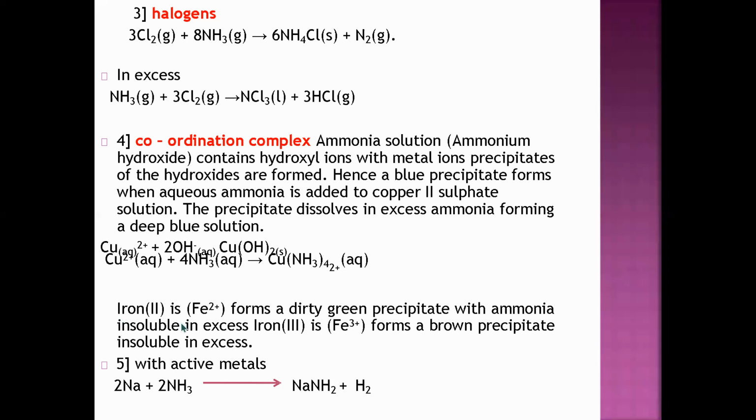Iron(II), that is Fe2+, forms a dirty green precipitate with ammonia, insoluble in excess. Iron(III), that is Fe3+, forms a brown precipitate, insoluble in excess.